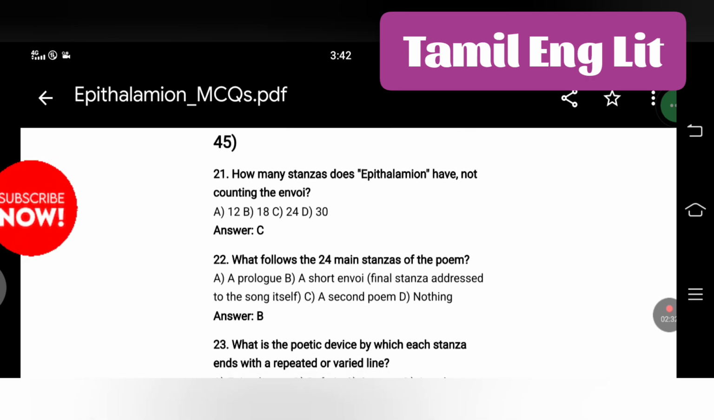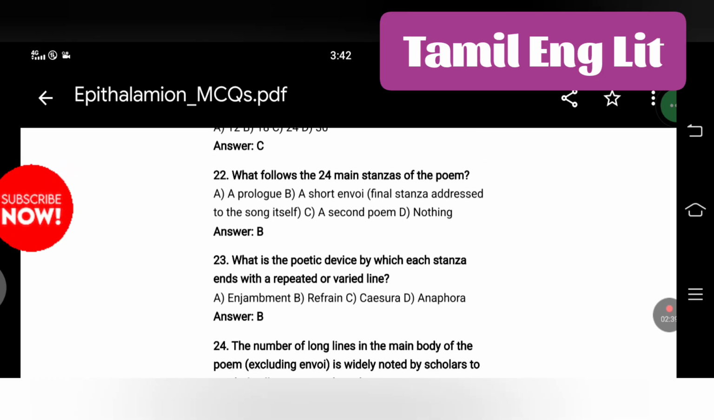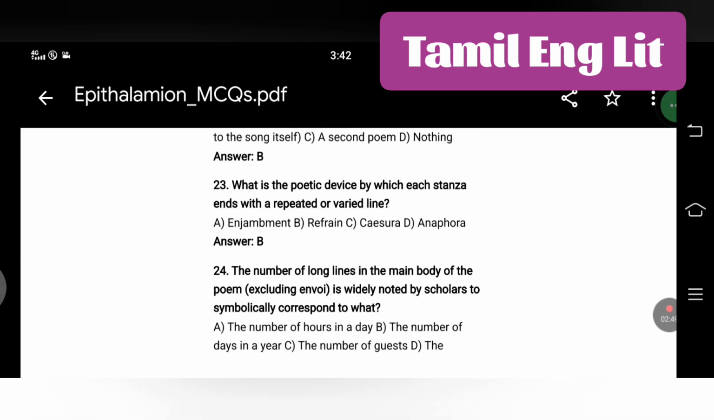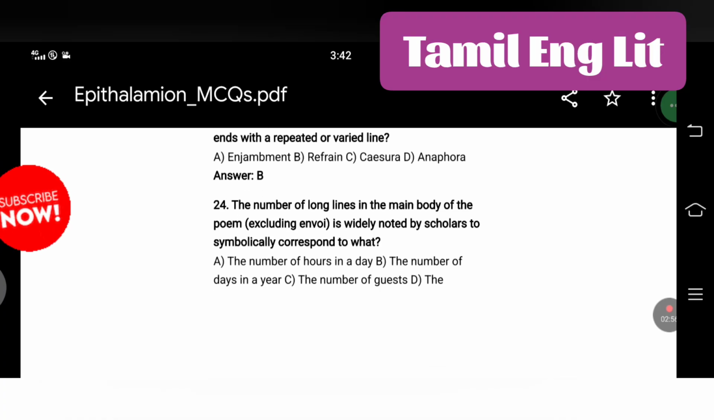Structure and form. How many stanzas does Epithalamion have, not counting the envoy? 24. What follows the 24 main stanzas of the poem? A short envoy, a final stanza addressed to the song itself. What is the poetic device by which a stanza ends with a repeated or varied line? Refrain.